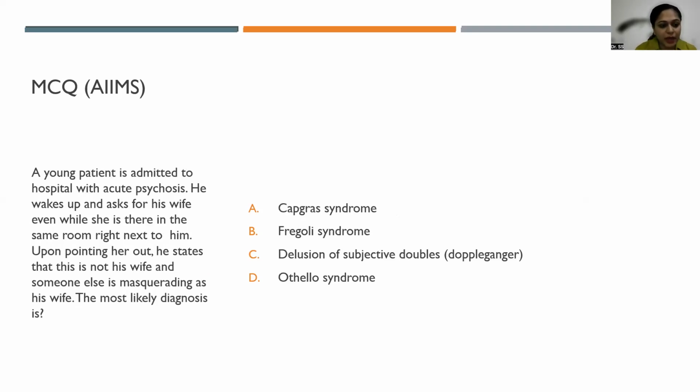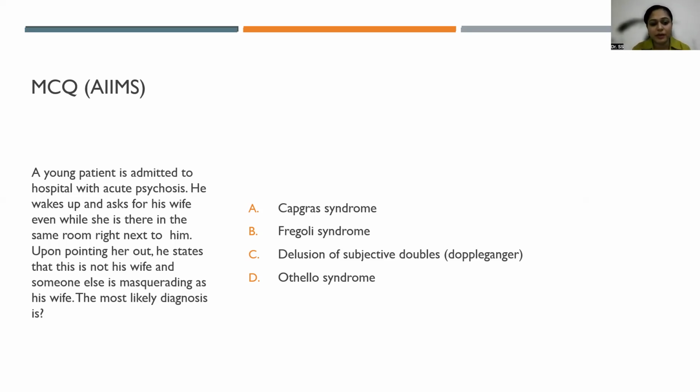Next MCQ again from AIIMS. A young patient is admitted to hospital with acute psychosis. He wakes up and asks for his wife even while she is there in the same room right next to him. Upon pointing her out, he states that this is not his wife and someone else is masquerading as his wife. The most likely diagnosis is. Okay, so clearly, the first sentence says that he is going through acute psychosis, and he is unable to recognize his wife because in reality she is right next to him, but he says that she is not his wife. Means he is not able to recognize a close family member.